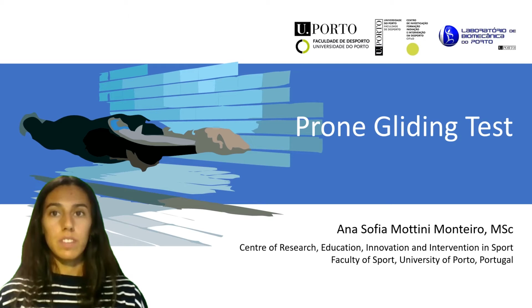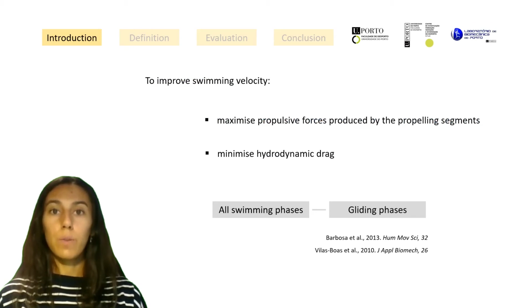In the current presentation, I will talk about the glide, its importance and relationship with other variables, and the evaluation process. Competitive swimmers should have two aims to improve their velocity and then to enhance performance: maximize the propulsive forces produced by the propelling segments, and minimize the hydrodynamic drag resisting forward motion. The efforts to minimize hydrodynamic drag should be carried out during all swimming phases.